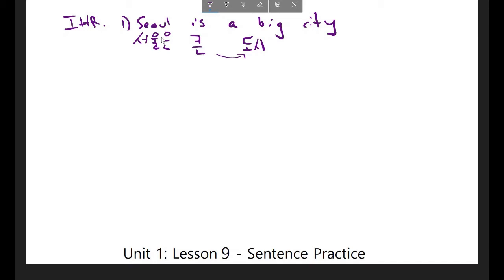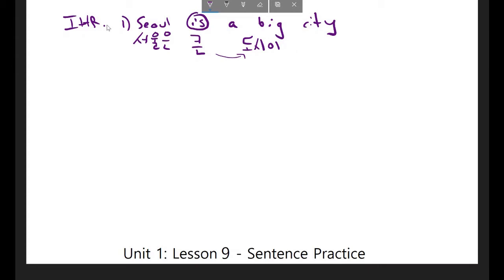Right now this says 서울은 큰 도시, but that is not a sentence. I need to indicate that it is a big city, and the word for is or am or are or were or was in Korean is 이다. So I need to put 이다 here. And that would be a possible way to say this sentence. However, this would be conjugated in the formal low respect form. We want to conjugate this into the informal high respect form.